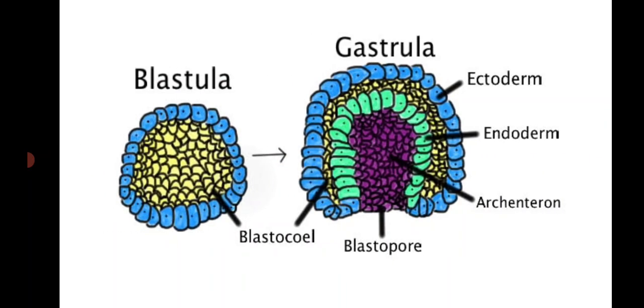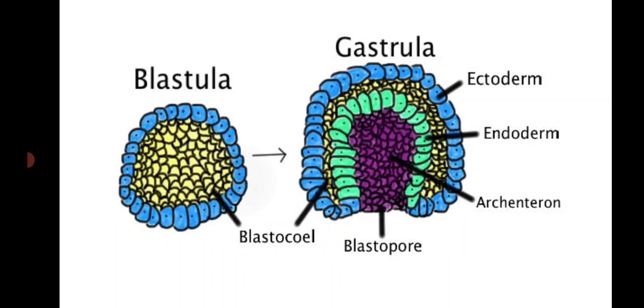The next event is called gastrulation. What does gastrulation mean? It is the process by which the blastocyst is changed into a gastrula with 3 primary germ layers. In this picture you can see the blastula is converted into gastrula.